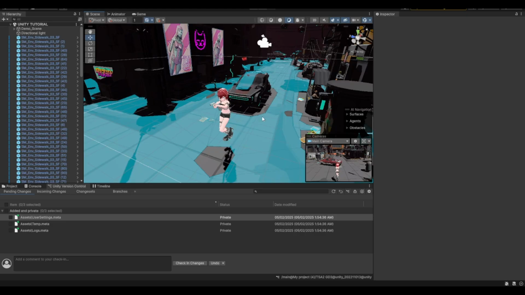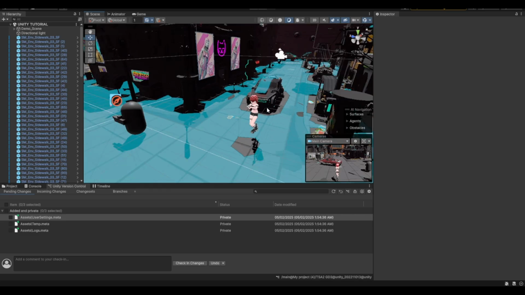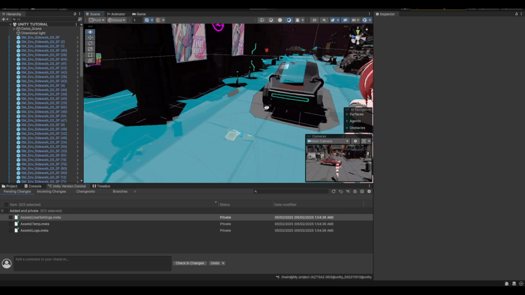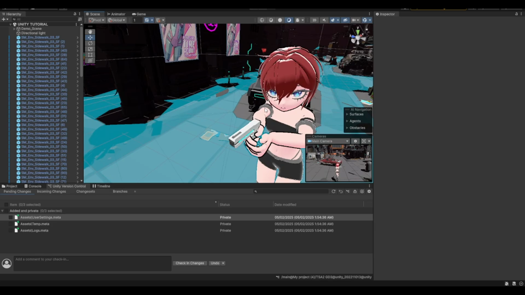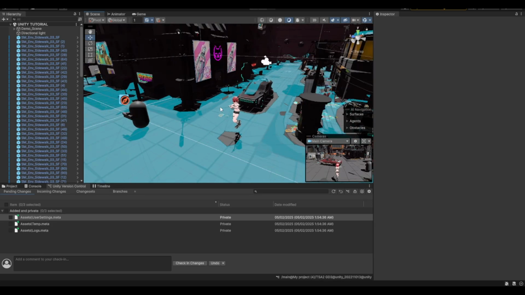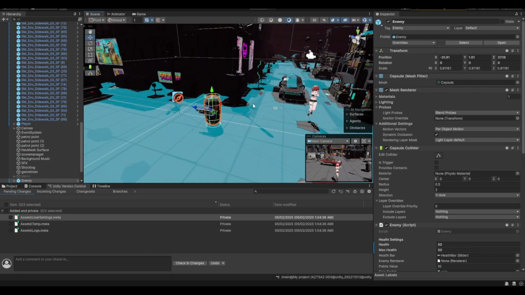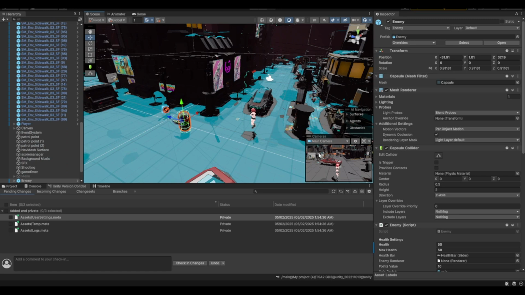Next, we added player health for the combat system later and enemy. Next is the combat system. We added functioning guns and bullets. Next is the enemy AI and their patrolling points.